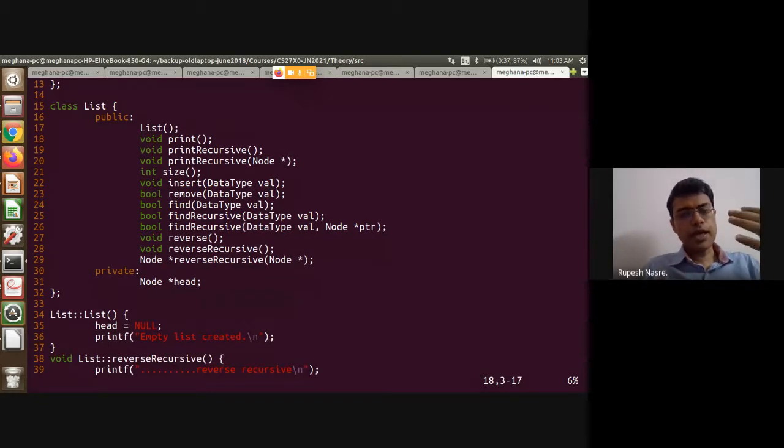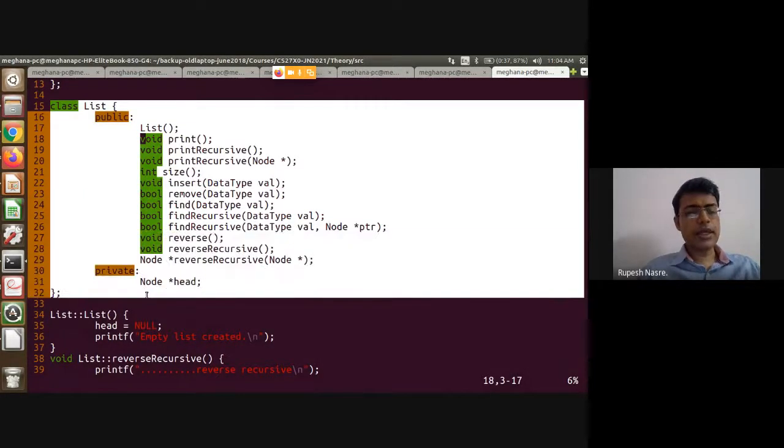But to keep the abstract data type, or to motivate it better, I have given you the code in this manner. So this is how one is expected to write the code even inside a company, where your interface is given as one single class with declarations of public and private functions, which typically goes into a header file. So this particular class declaration can go into a header file, and I can include that header file whenever I want to make use of your class, right? So I can do list L and then have L.print, L.insert, etc.